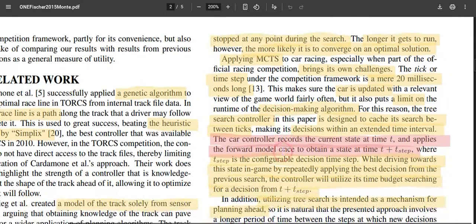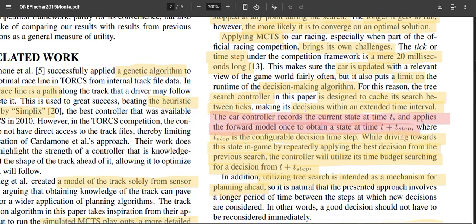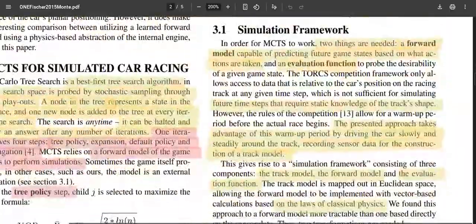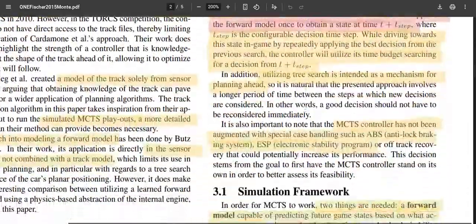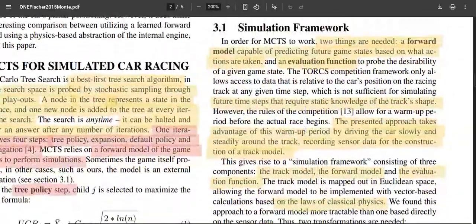Again, it has a limitation: we cannot go for any large amount of random sampling. In car racing, each tick has only about 20 milliseconds, so we have to follow these four steps within that particular time frame.